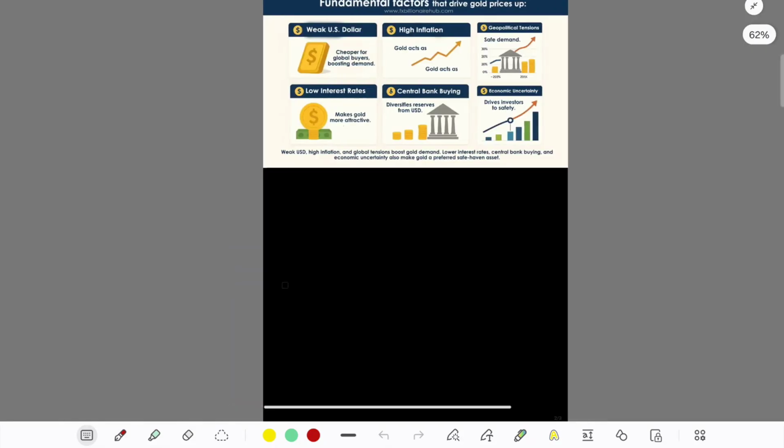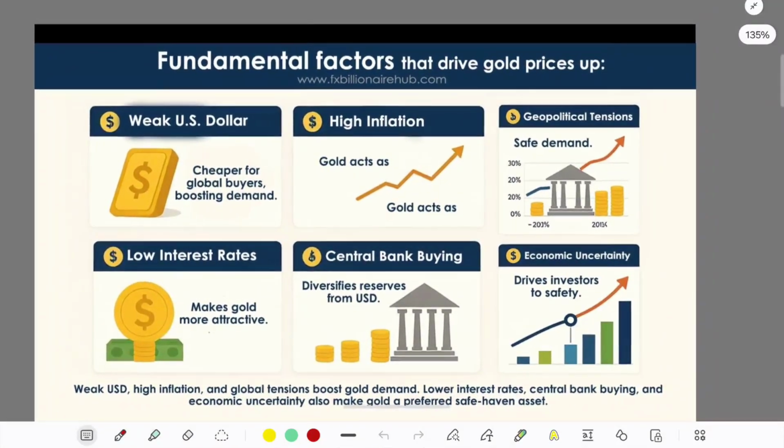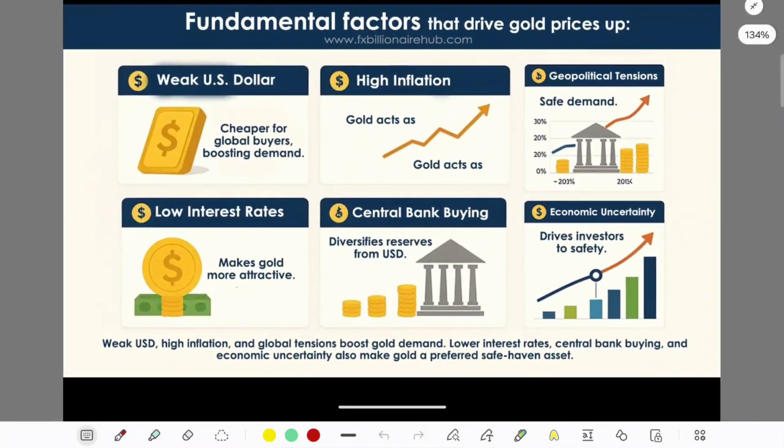Let's check the reason behind the gold fly. As you can see, there are 6 major factors why gold has been flying in the long term. The US dollar is getting weaker day by day, that's why there is bullish momentum on gold.